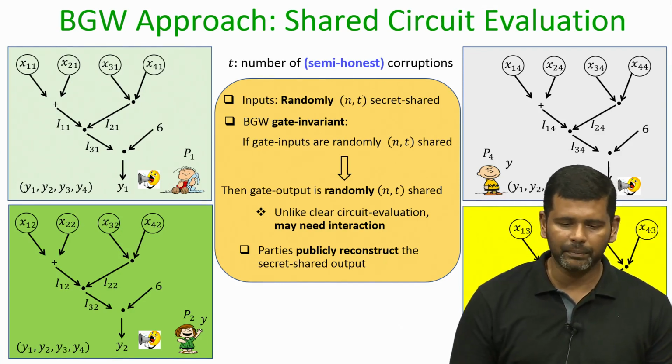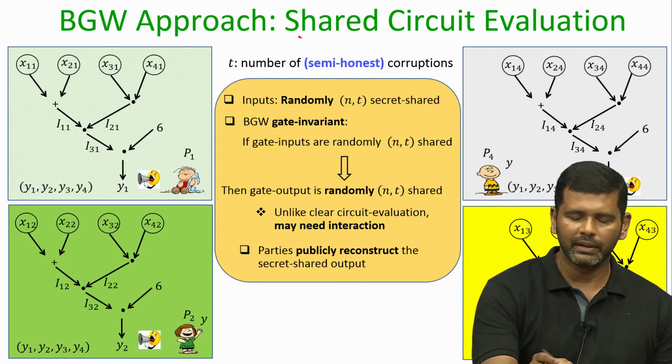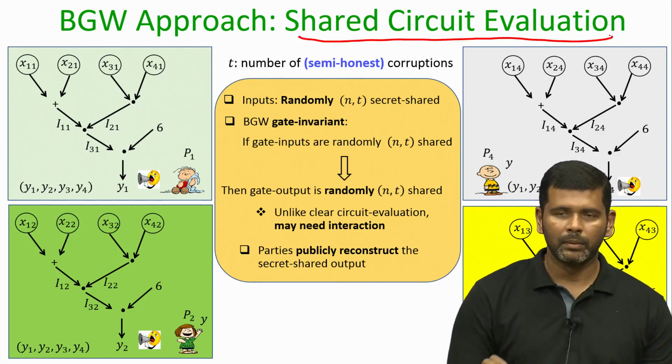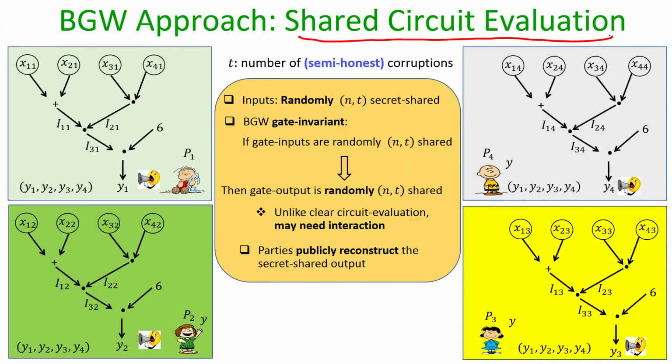just to recap, this was the shared circuit evaluation approach proposed by BGW, and all the generic MPC protocols follow this blueprint of shared circuit evaluation, namely it ensures that the inputs are secret shared and all the intermediate values in the computation are also secret shared, and then finally you publicly reconstruct the function output.